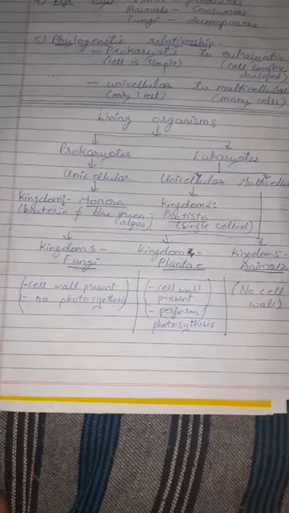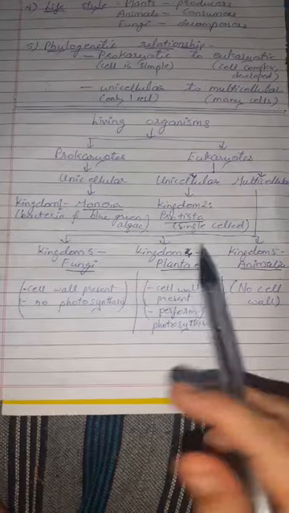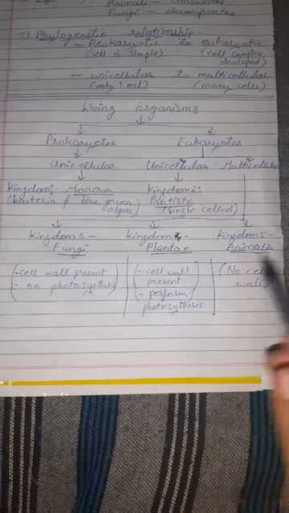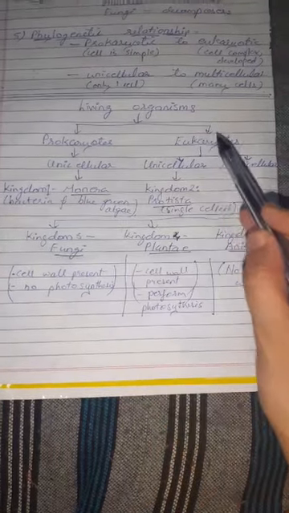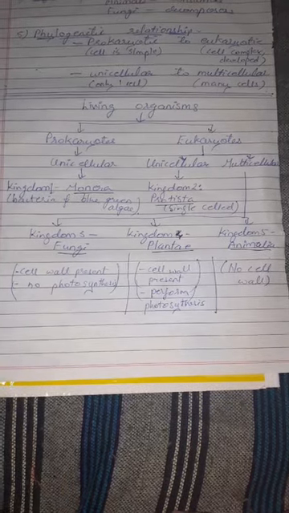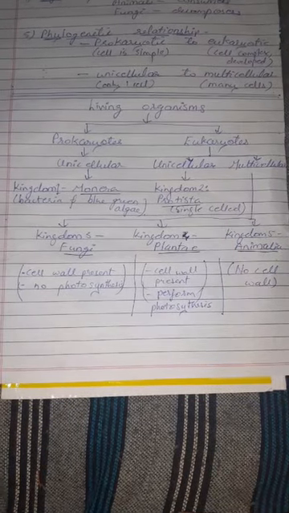This is the classification, or these are the 5 groups that Robert Whittaker divided the living organisms into. So this classification, this table that you see, is the classification of living organisms given by Robert Whittaker. He divided all living organisms into 5 kingdoms, into 5 groups. They are called kingdoms. So we'll see how he divided the living organisms.